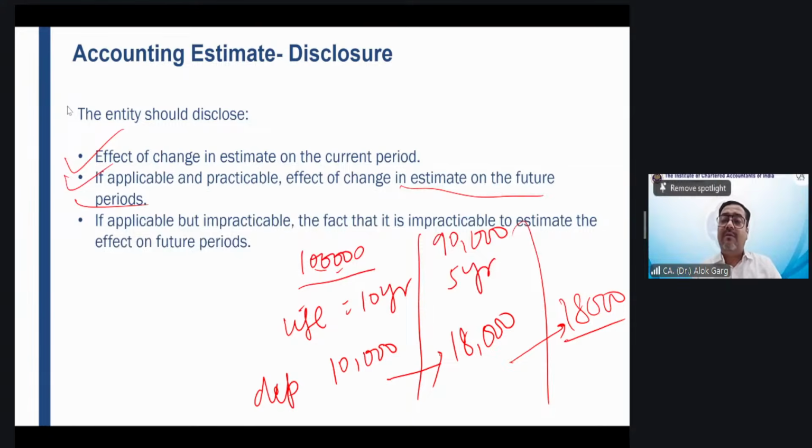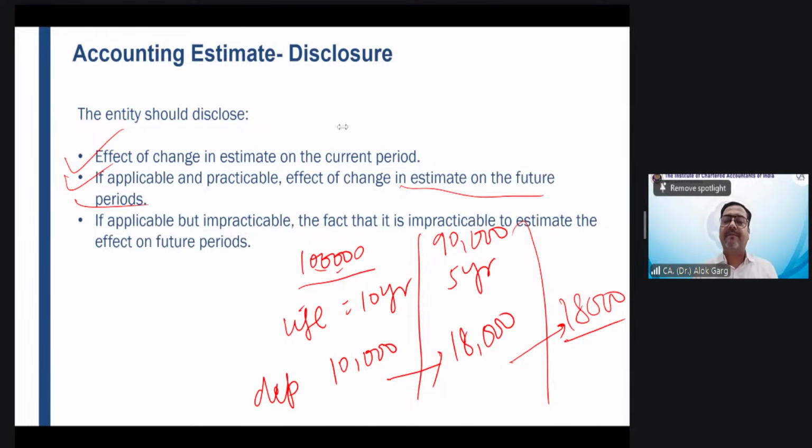Are you aware what will be your fair value in the next reporting date? If you have taken the fair value in the current reporting date, no. So it is impracticable to estimate the fair value of the next year. So in that case, you will not give the disclosure of the impact in the next year, right?